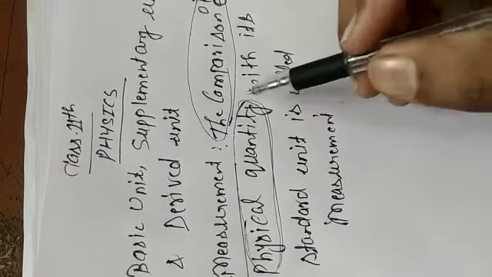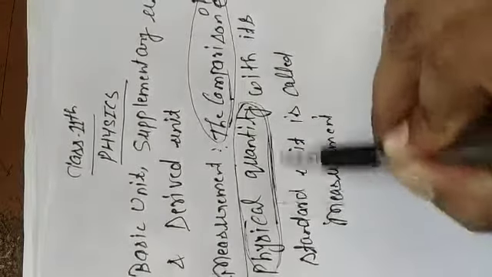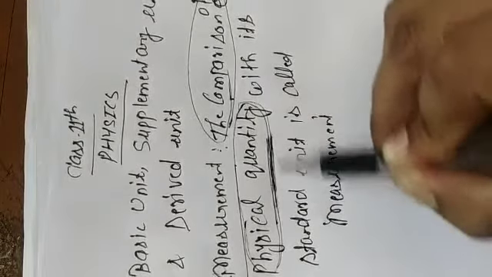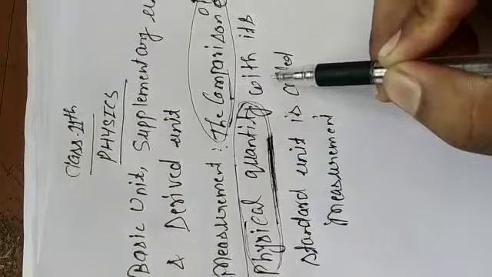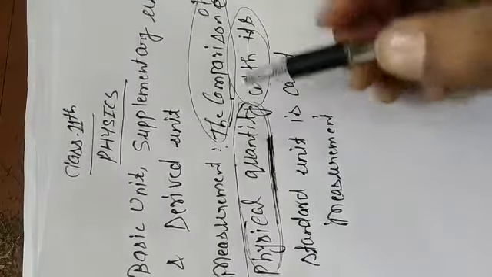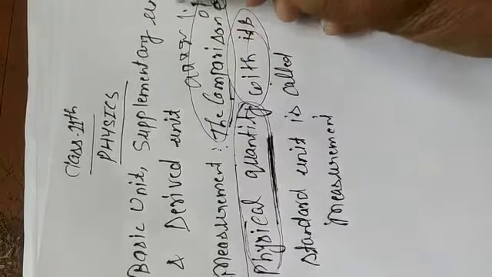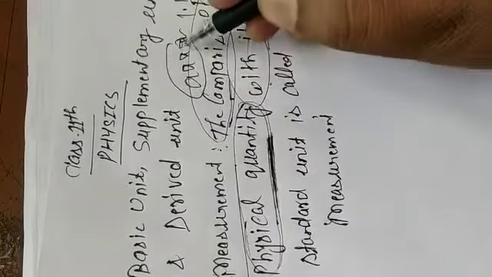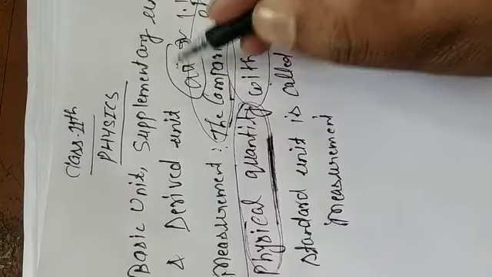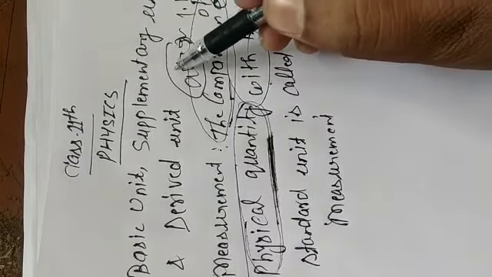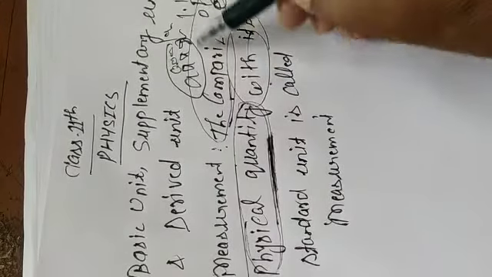So here the physical quantity, seen through the measuring machine, is compared with its standard unit. If it is 999 gram, the shopkeeper adds a little to complete 1 kg.